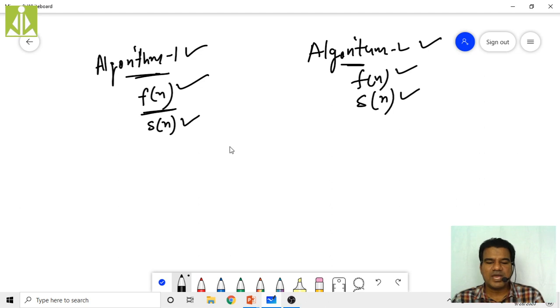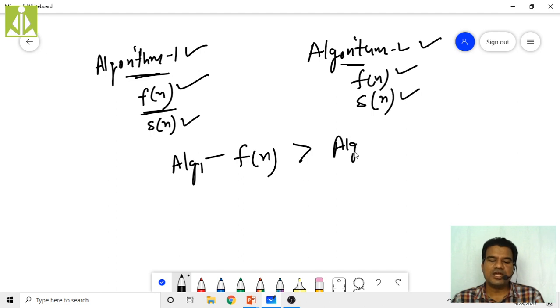Let us assume this is algorithm 1, here I will write ALG1. If ALG1's f of n is greater than ALG2's f of n, that means it is consuming more time than this f of n. So then which one is an effective one? This one is an effective one. In that sense, we'll do the analysis.